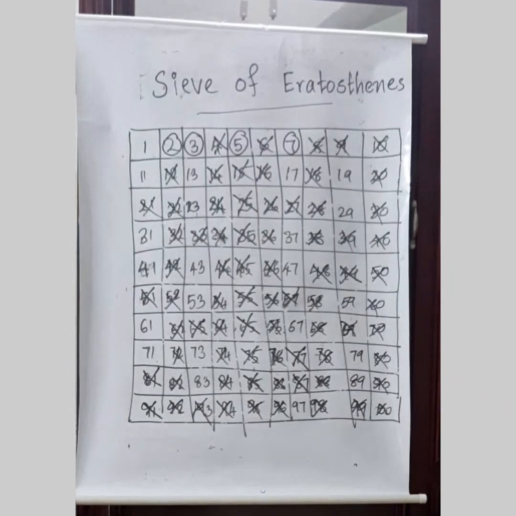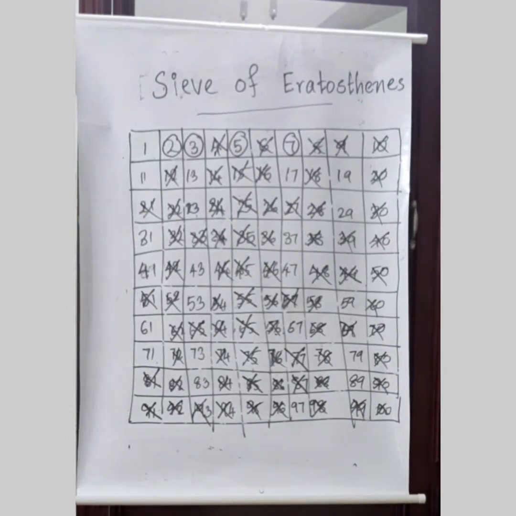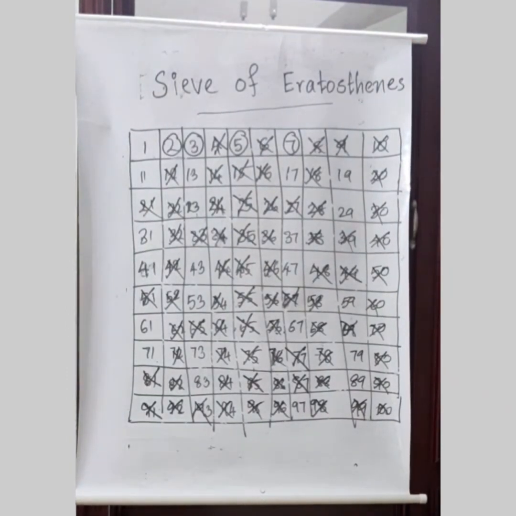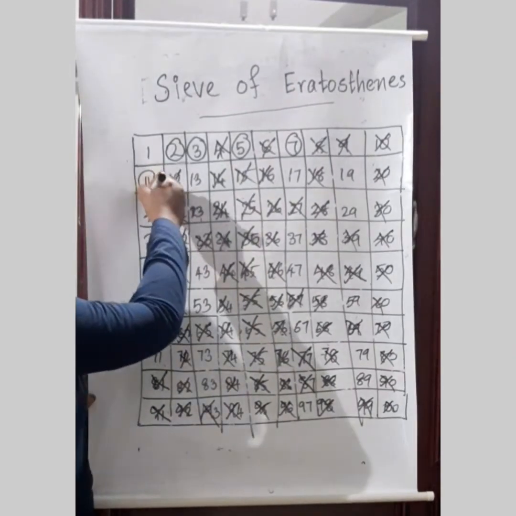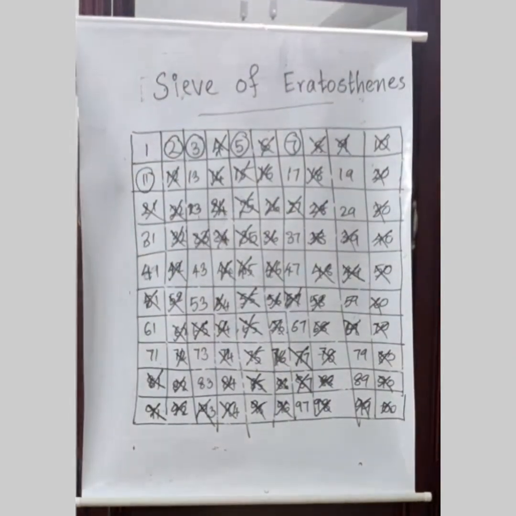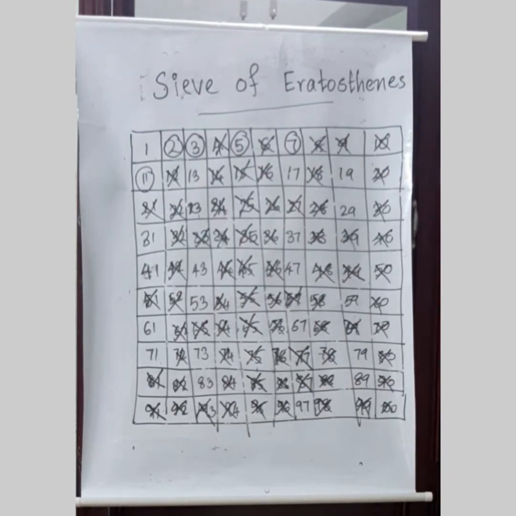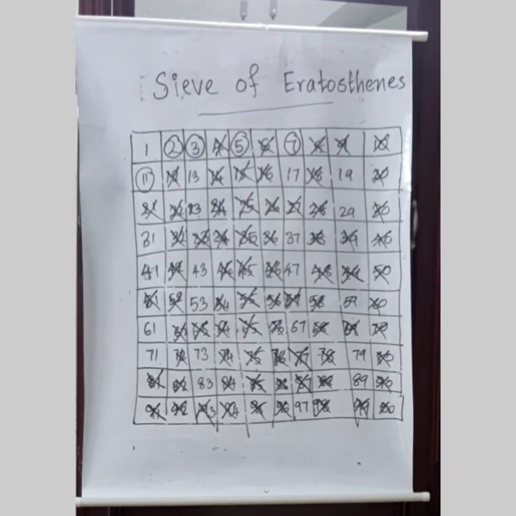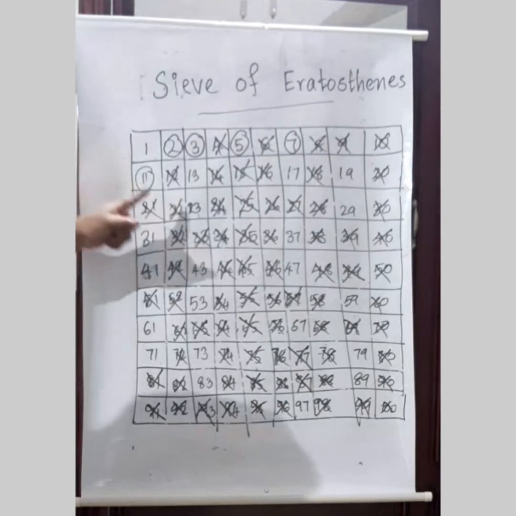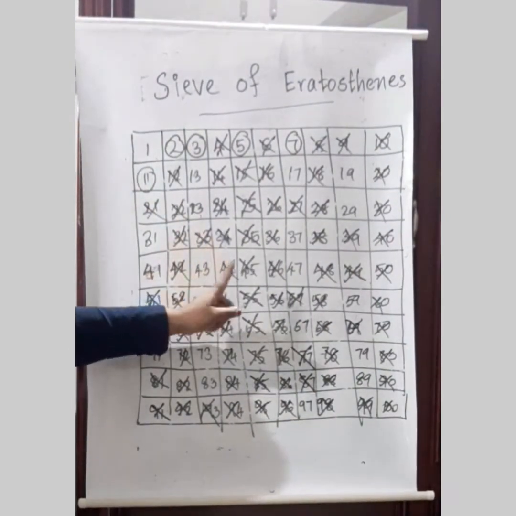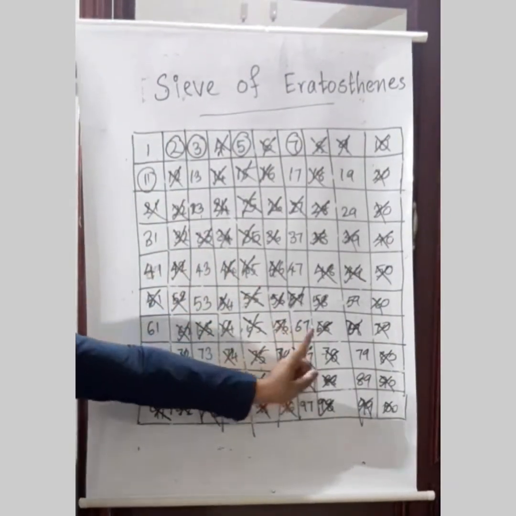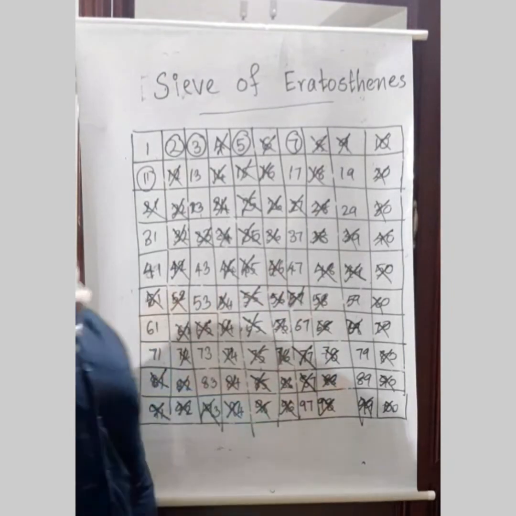So which type of number is 11? Yes, 11 is a prime number, so we have to circle 11. Then what is the next step? You have to cross all the multiples of 11. Which are they? 11, 22, 33, 44, 55, 66, 77, 88, 99.